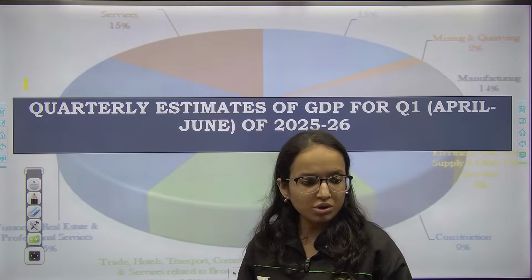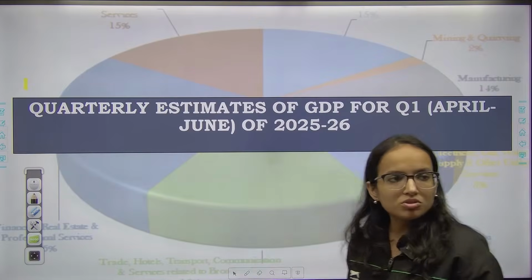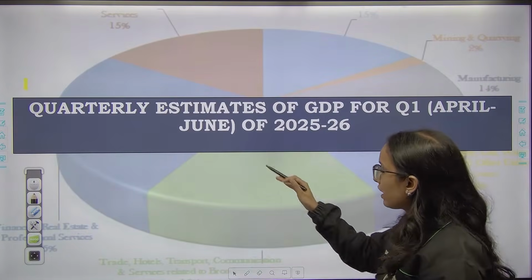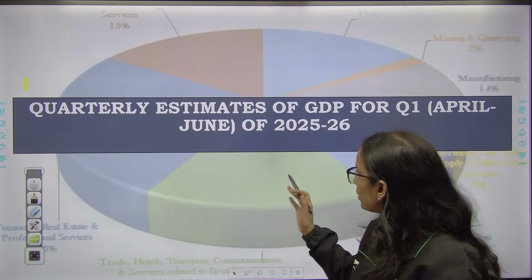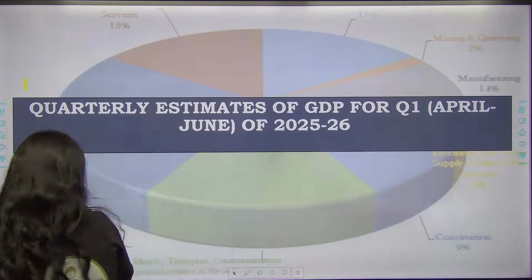I hope the audio video is good. Let's begin with this session then. So as I have told you, this is the quarterly estimate of GDP for the first quarter 2025-26.